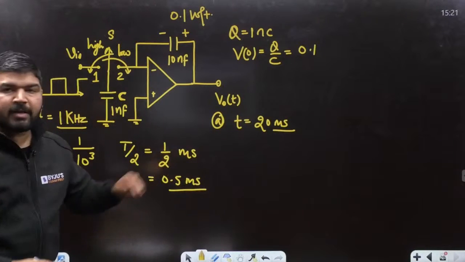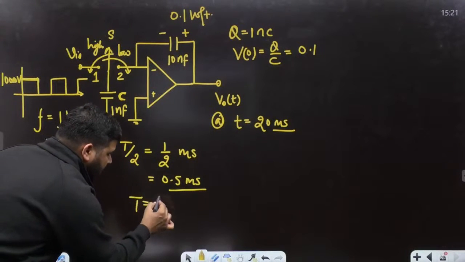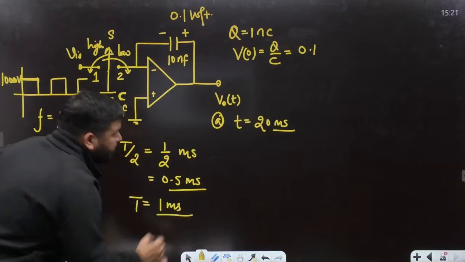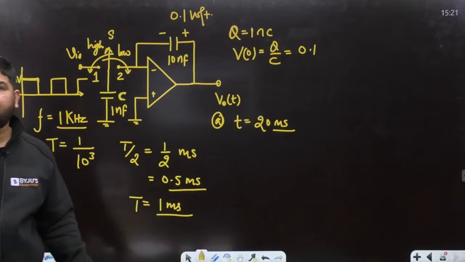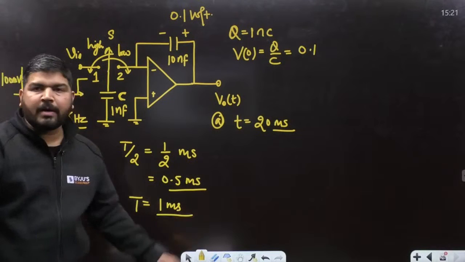T by 2 is 0.5 millisecond, and T is equal to 1 millisecond. Is it clear, guys? Tell me. T is equal to 1 millisecond, so the time period is 1 millisecond.